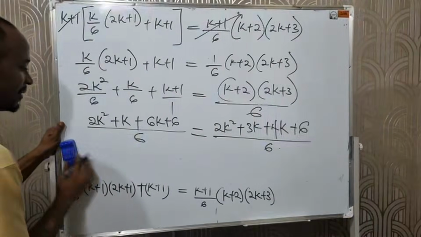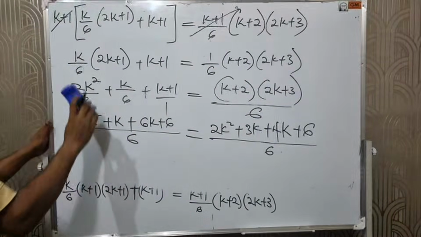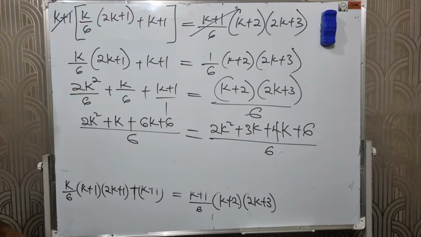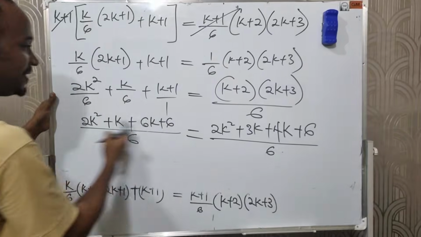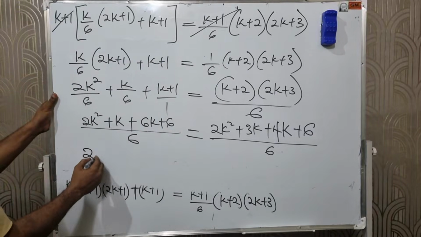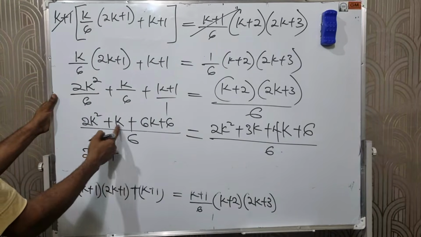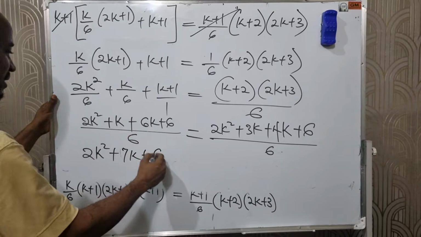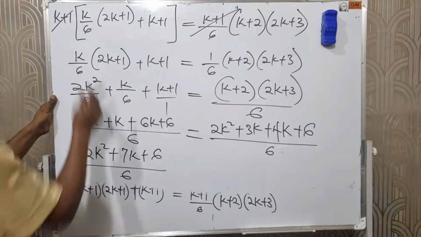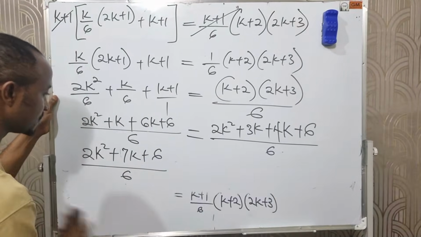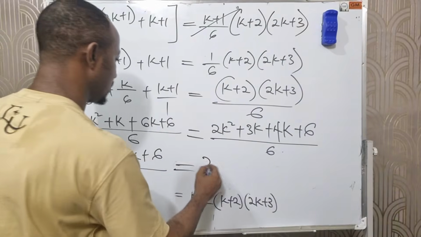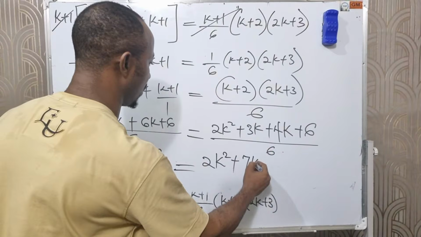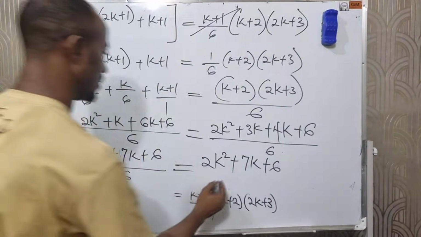Let's see if our answer will correspond. All we are looking for is that the left hand side must be equal to what? The right hand side, right? Let's find out if it is true here. Here we have 2k squared plus k plus 6k is what? 7k plus 6 over 6, right? All equals to what? We have 2k squared plus 3k plus 4k is also 7k plus 6 over 6.